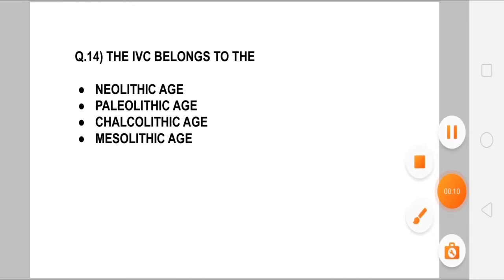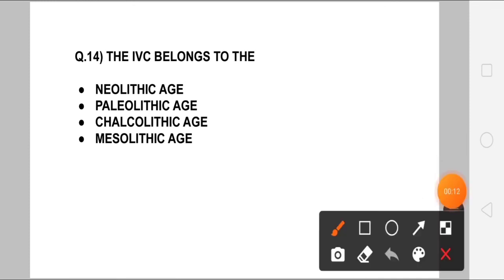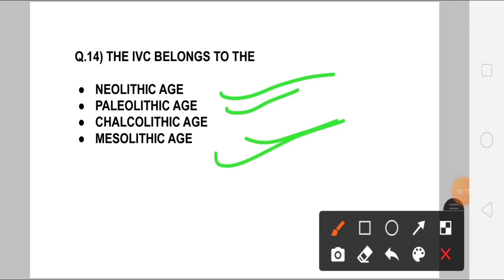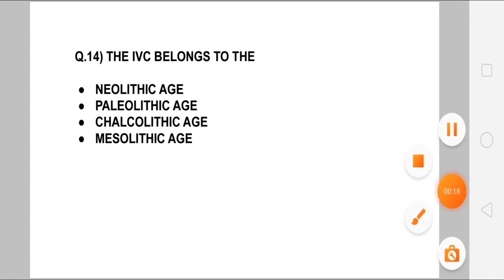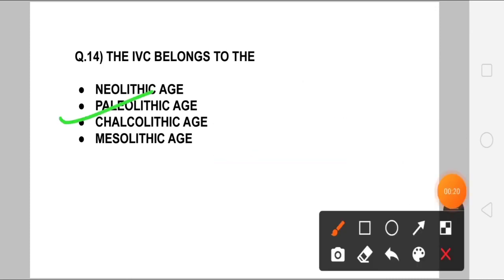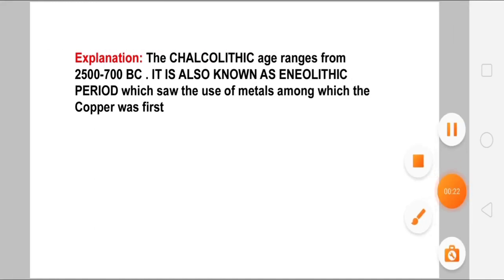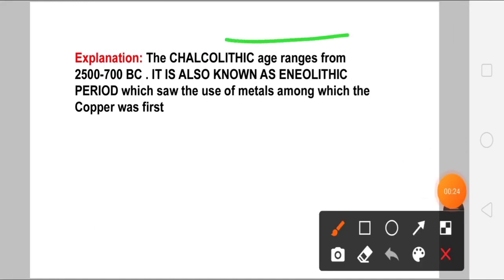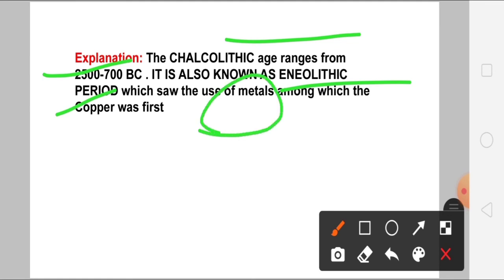And number 14 is, the IVC belongs to which age: Paleolithic, Neolithic, Chalcolithic, or Mesolithic? Here your answer should be Chalcolithic age. Let's go to the explanation. The Chalcolithic age ranges from 2500 to 700 BC, and it is also known as the Neolithic period, which saw the use of metals, among which copper was the first one.